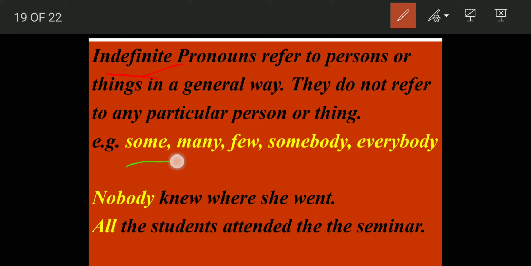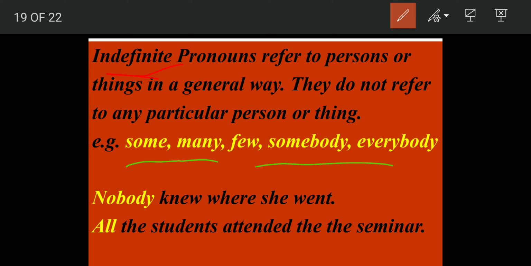Examples: some, many, few, somebody, everybody. Here an exact count is not given. There are some people here. There are few things left here. Many people came. Somebody said that. Everybody is saying. So in general we are referring. We are not talking about a definite number of people or a particular person. It is a general way of saying. So these terms are indefinite pronouns: some, many, few, none, nobody, all, everybody, somebody.